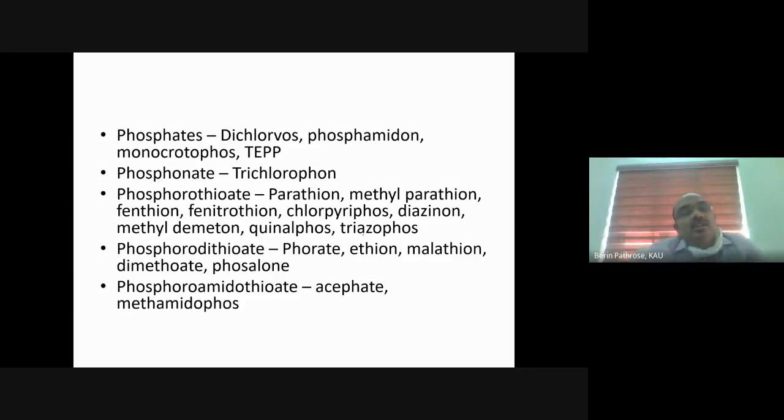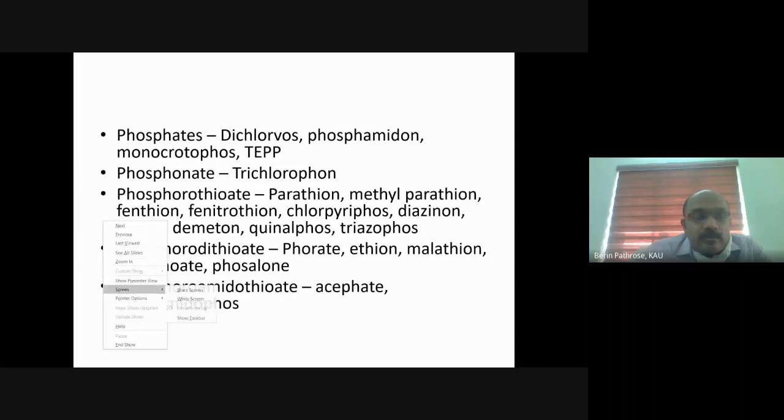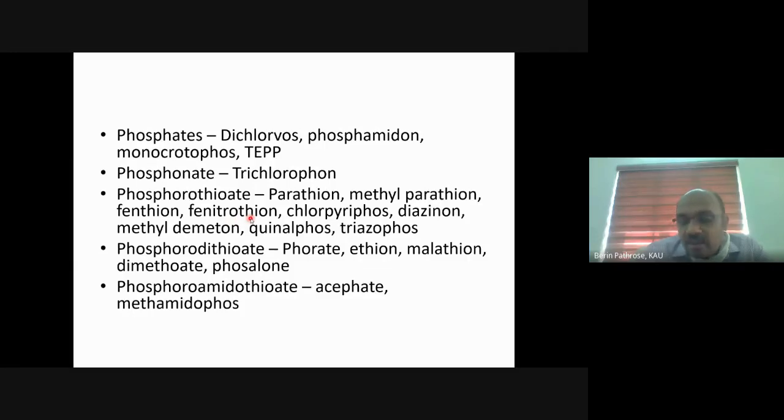Here, one thing you should understand is that there are a large number of OP pesticides, but those still used in agriculture are extremely few. Fenthion and fenitrothion are not widely used in Kerala, but they are used outside Kerala.